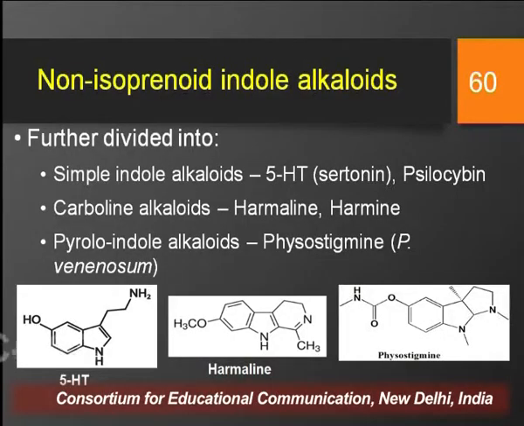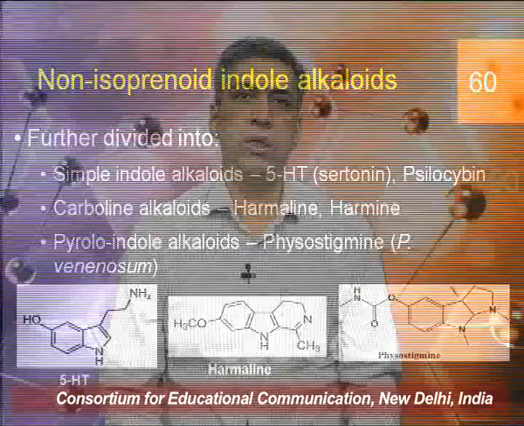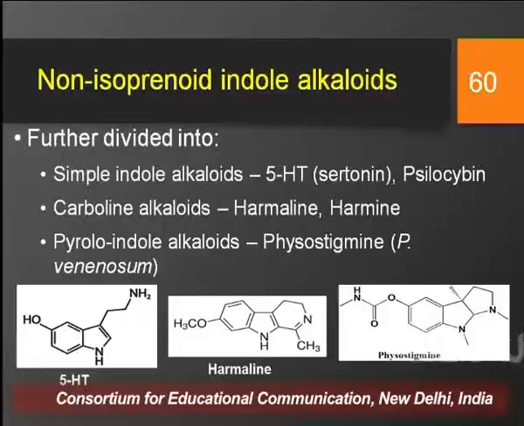Coming on to the carboline alkaloids, the common examples are harmaline and harmine, and pyrroloindole alkaloids have a pyrrolidine ring in their nucleus, and the common example is physostigmine, which is obtained from Physostigma venenosum. You can clearly see in the structure of physostigmine the presence of a pyrrolidine ring along with the indole nucleus. Now harmaline and physostigmine are well known acetylcholinesterase inhibitors, and again I move on to acetylcholine, which is an important neurotransmitter for memory functions.